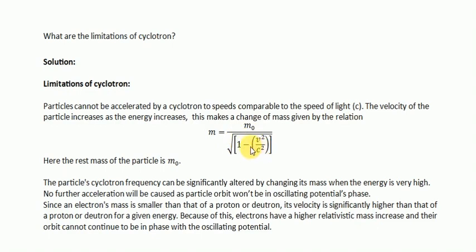As the particle's speed v gets closer and closer to the speed of light, the fraction v squared by c squared approaches 1. And as it approaches 1, the value inside the square root gets closer to 0, which causes the mass m to increase dramatically.